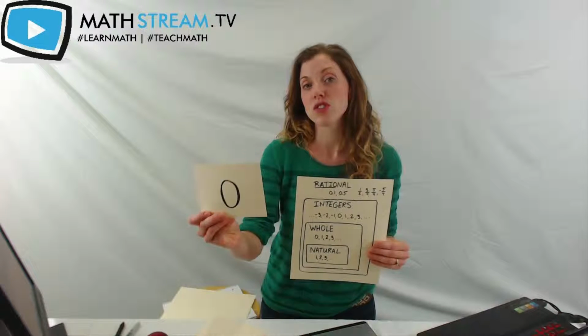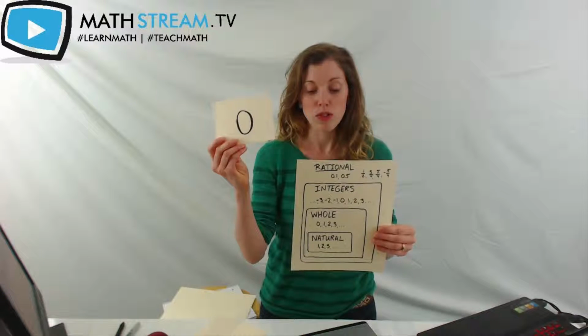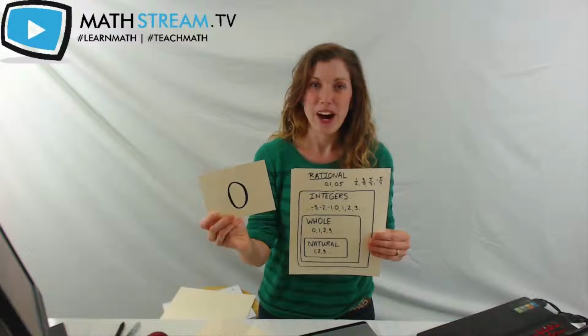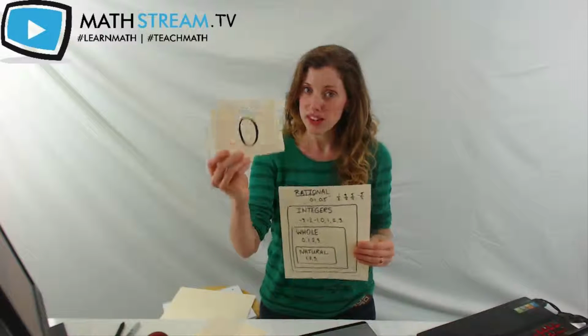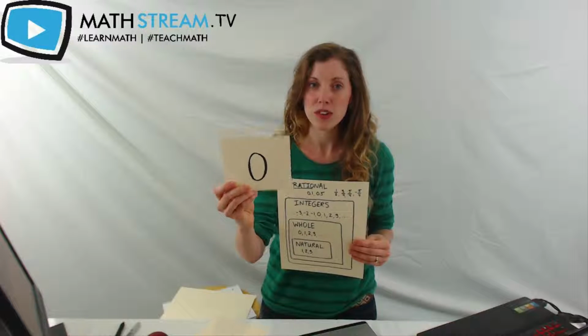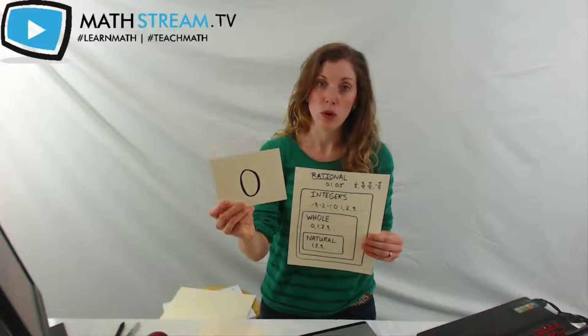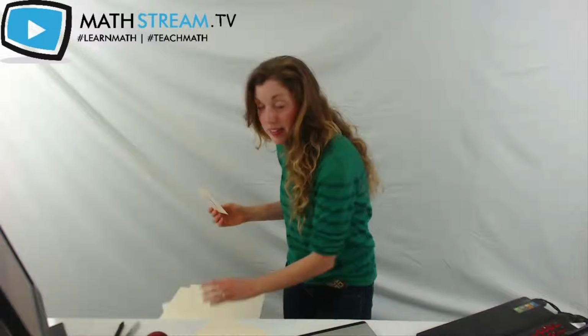So 0 we can describe as rational, an integer, and a whole number. You can write that in any way that you want. But if you were asked, what type of number is this, how would you categorize it? It is a rational, it is an integer, and it is also a whole number. Okay, next example.